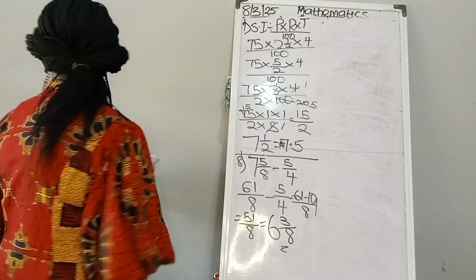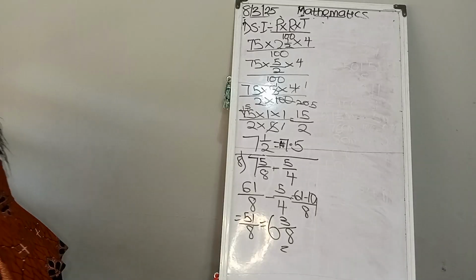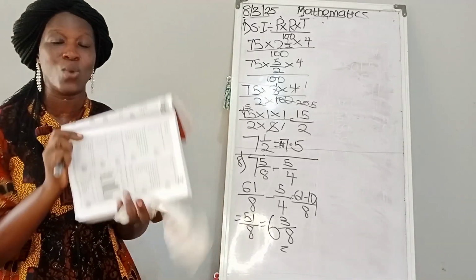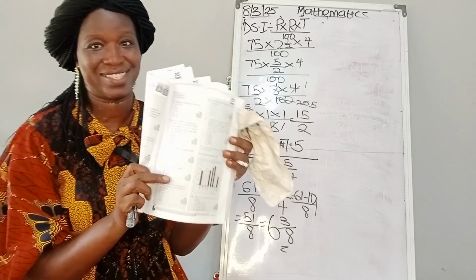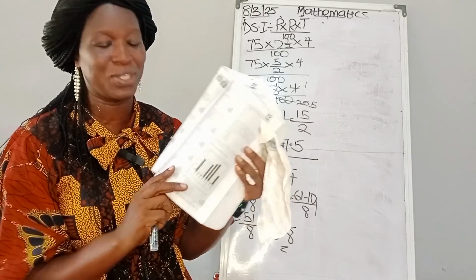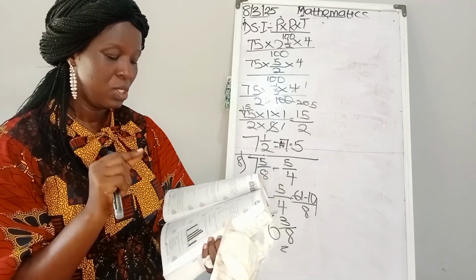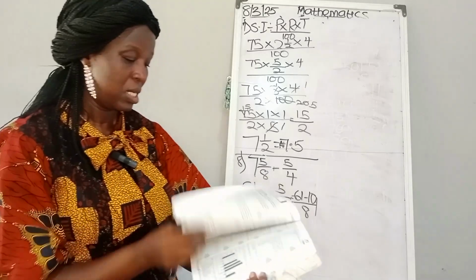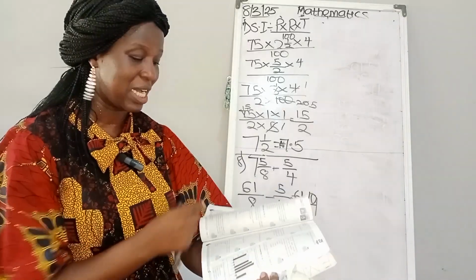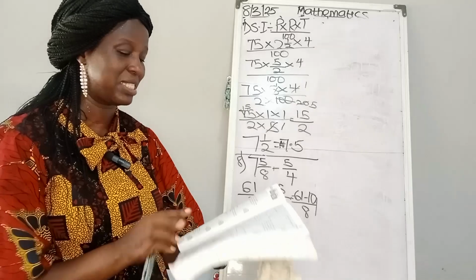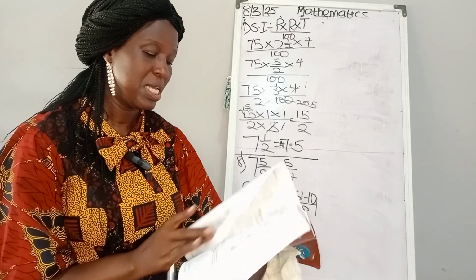So for our number 9 question, I'm going to be showing you this chart because that is what we are going to use to answer the question. This is the chart. It doesn't have any calculation things to do, but we are using this chart to answer number 9 to 11.